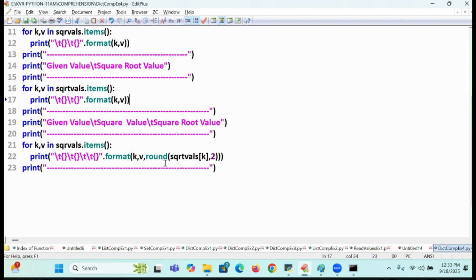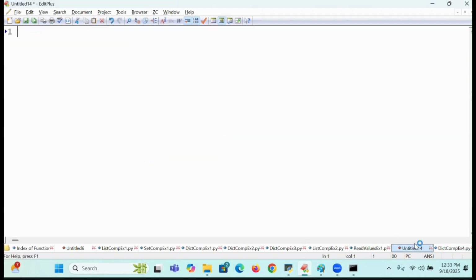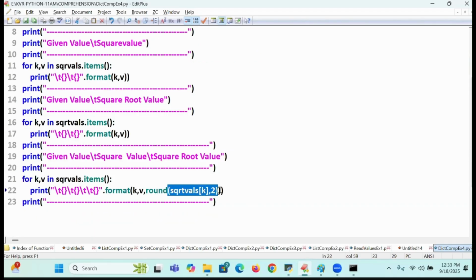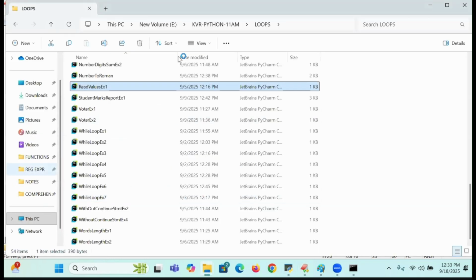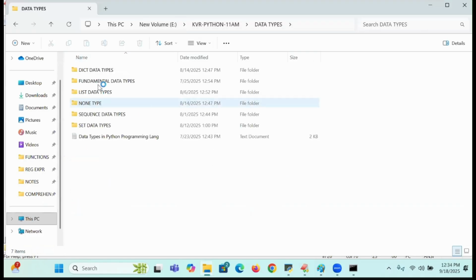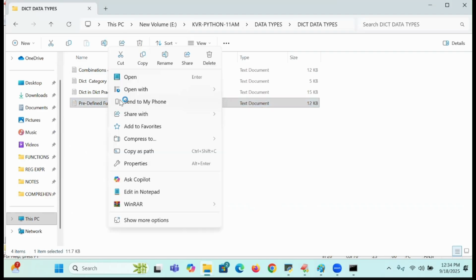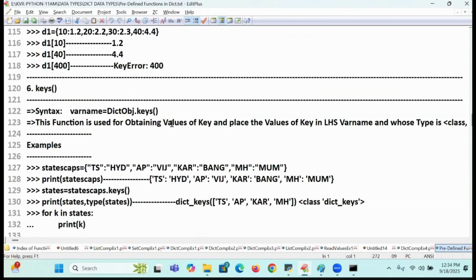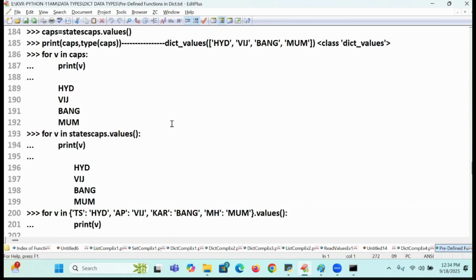So now I am going to enter into one more discussion. All of you observe it. Online students, is this code clear? Is this code clear for you people? This is sqrt of value, sqrt of get or something. You got a doubt. Why did you get a doubt? Because you are not reading. Where is that function available? In the data type, dict, the predefined functions in dict. I say it is the most important also. I wrote it. What is that function name? Get. The get function is there.